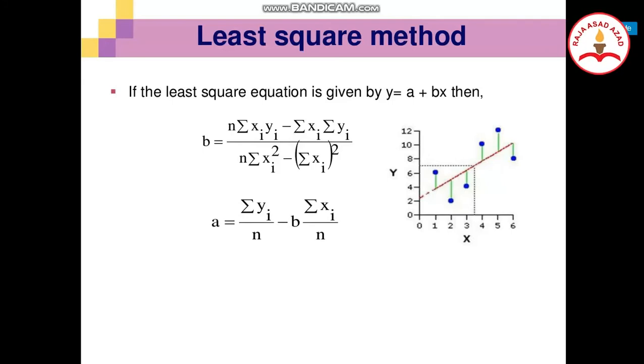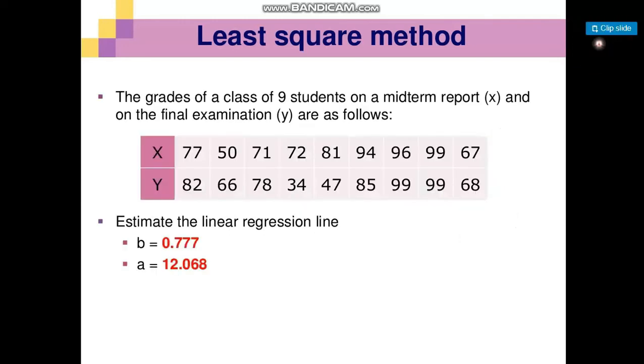And if the least square equation is given by y is equal to a plus bx, then b is equal to n summation xi yi minus summation xi summation yi, divided by n summation xi squared minus summation xi whole squared, where a is equal to summation yi divided by n minus b into summation xi divided by n, and also a diagram of the least square method is given here. And what is the least square method?